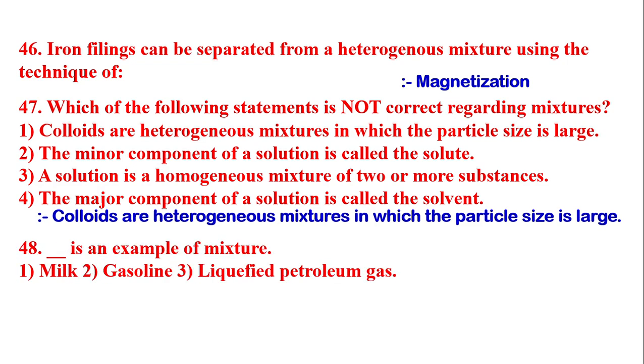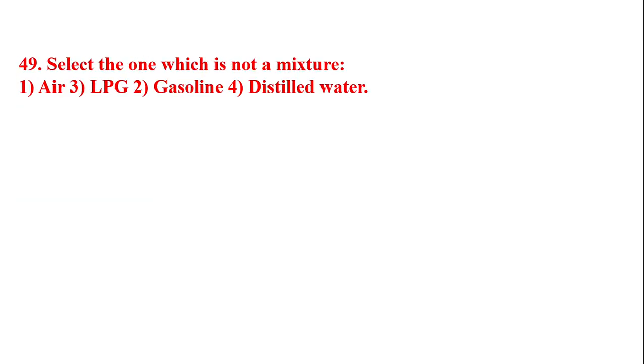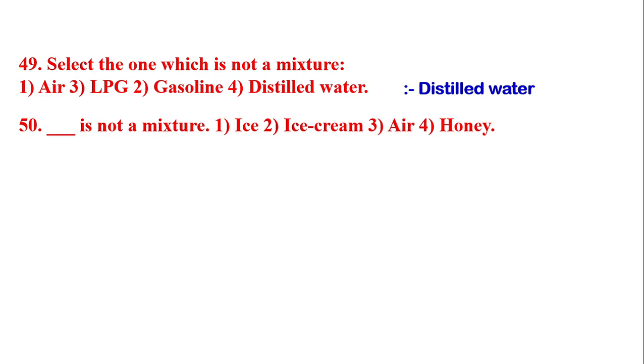Next question is, dash is an example of mixture. Option A, milk. Option B, gasoline. Option C, liquefied petroleum gas. The answer will be all. All are mixtures. Next question is, select the one which is not a mixture. Option A, air. Option B, LPG. Option C, gasoline. Option D, distilled water. The answer will be distilled water. Next question is, dash is not a mixture. Ice, ice cream, air, honey. Here ice is not a mixture.